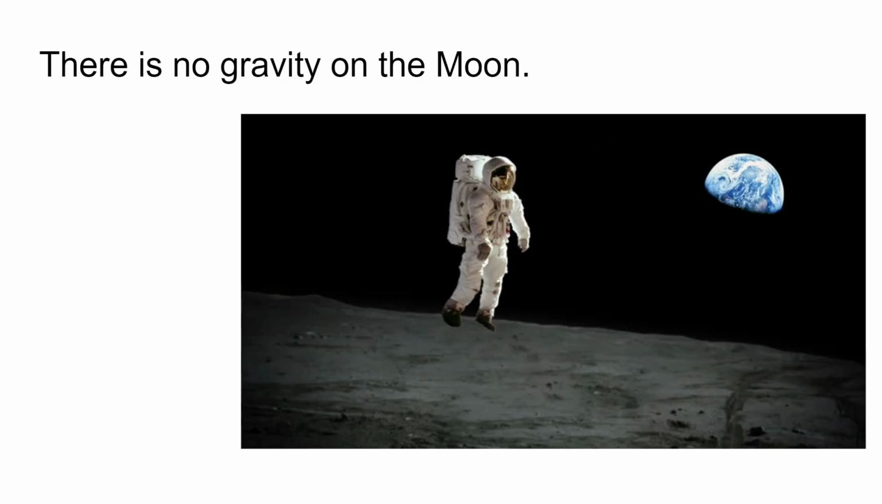There is no gravity on the moon. Is this true or false? The answer is false. The moon has gravity. It's got about 1/6 of Earth's gravity. So this astronaut, if there was no gravity, he would just fly off into space, but no, he comes back down to the moon. He can just jump quite high, because there's lower gravity.